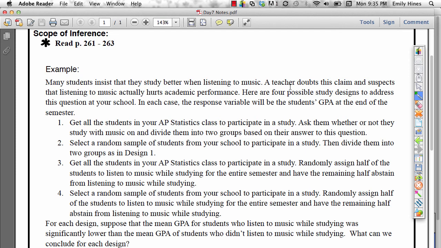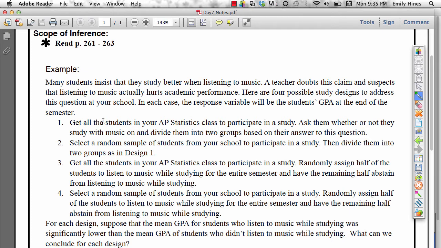Okay, now we're going to talk about what we can actually do with the results of surveys and experiments. So we're going to look at this example. You can go ahead and read it, hit pause, and then we'll talk about it. Okay, so let's look at these design studies. We're going to say that the mean GPA for students who listen to music was significantly lower. So what can we conclude?